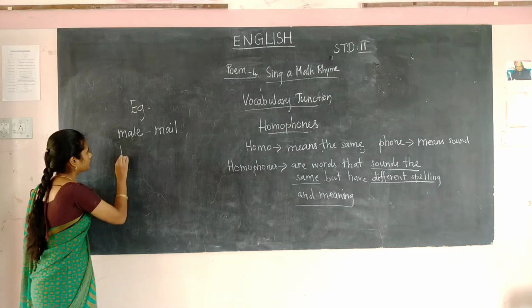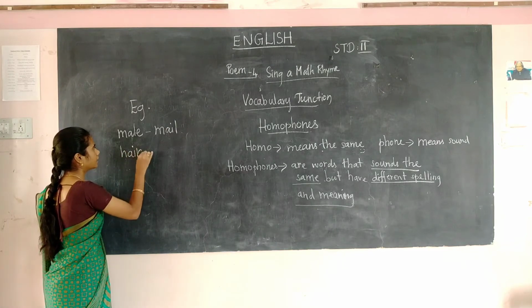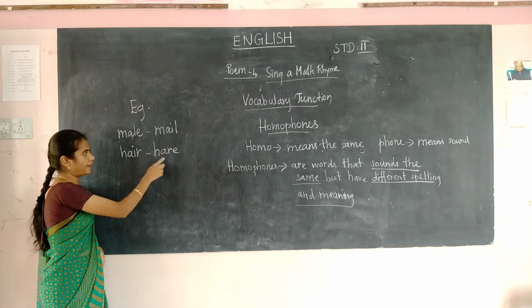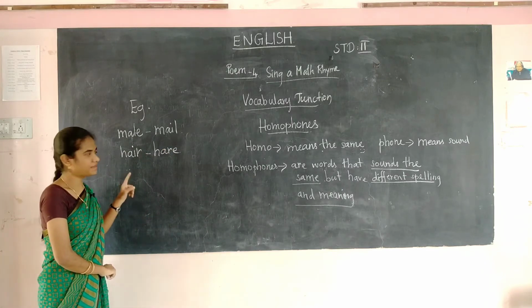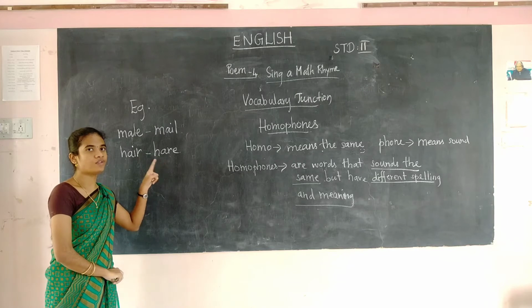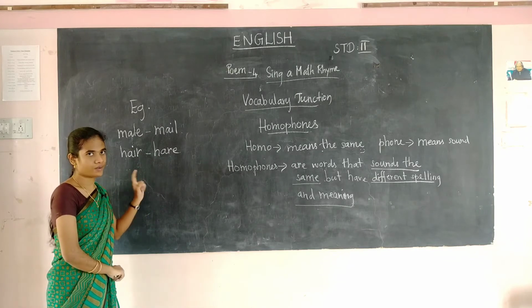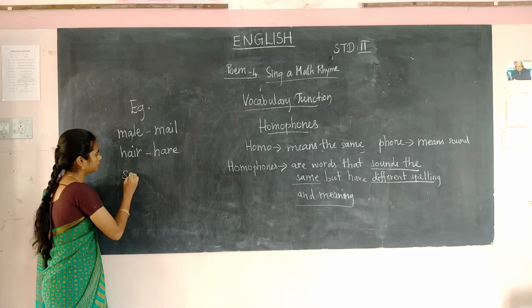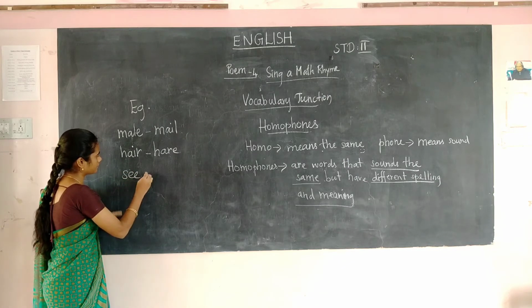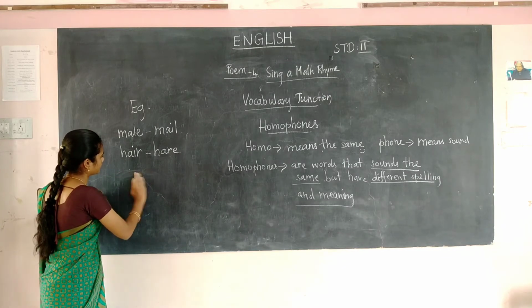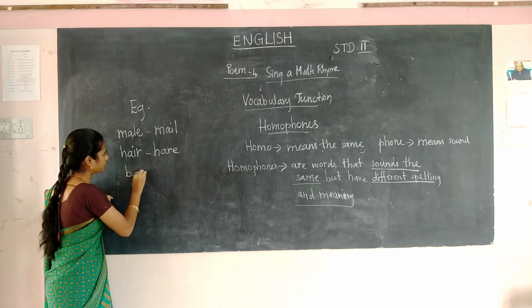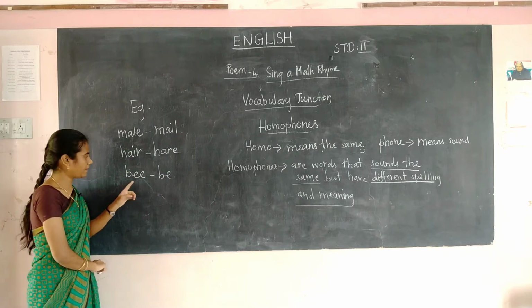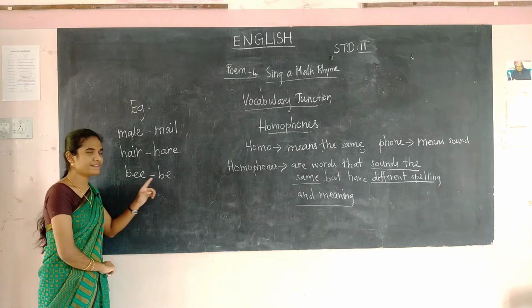Then hair and hare. Hair means our hair, you all will be knowing. Hare means the young one of a rabbit. Then bee and be. All will be knowing bee, right? And this is be.